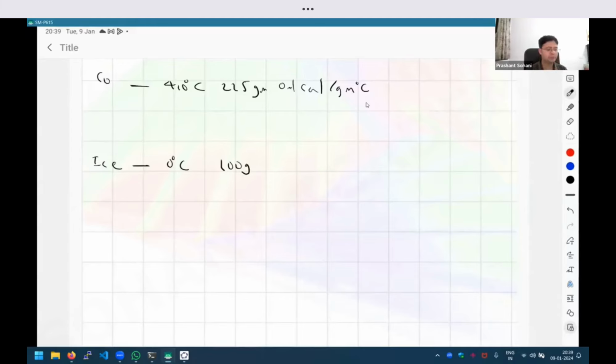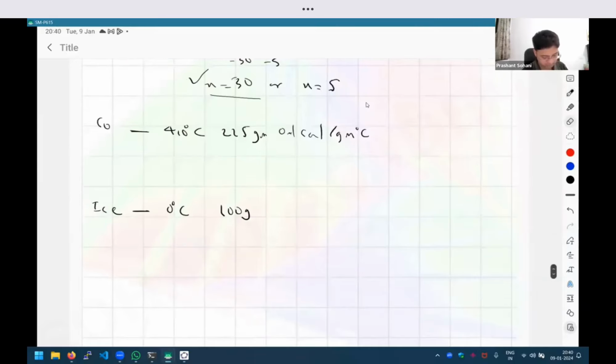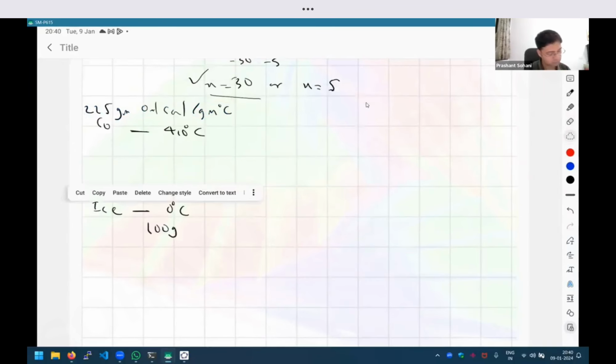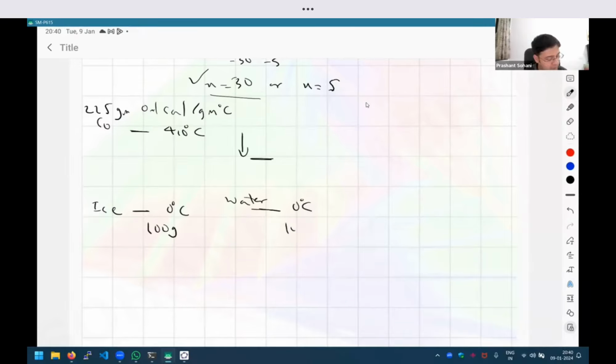And so what is going to start happening? First thing is that ice will absorb the heat from the cobalt, but it will not immediately become water, right? We know that there is a concept called latent heat. So ice will keep absorbing the heat to first become water. So this is the initial diagram. For a while, cobalt will keep losing temperature while the ice is converted into water at the same temperature. So water is still at 0 degrees Celsius, 100 gram.